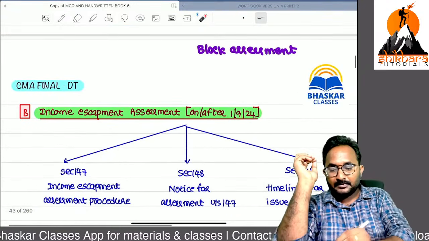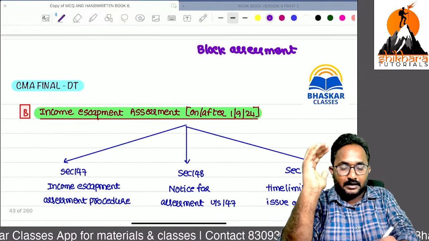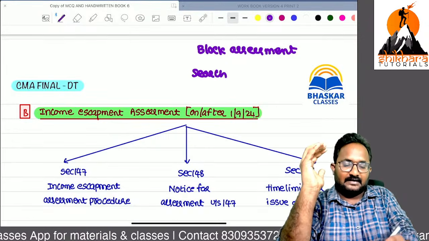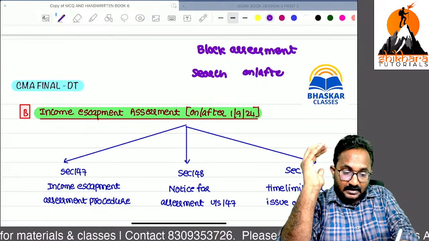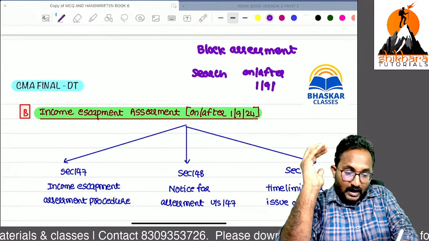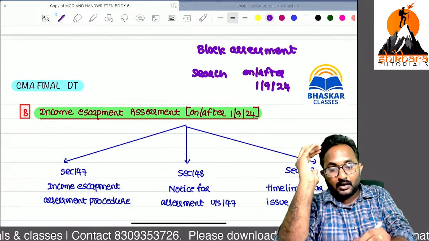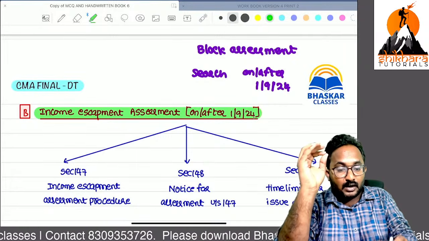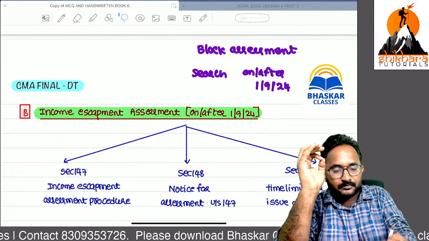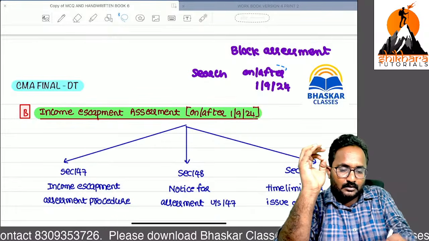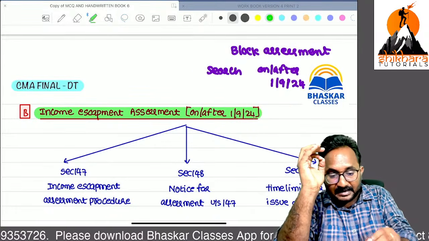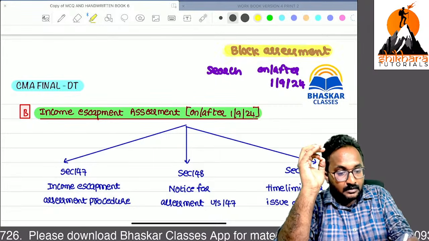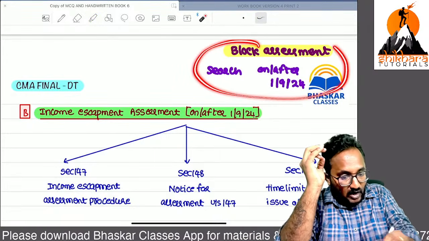Now remember, block assessment is introduced if any search, seizure, etc. is conducted or initiated on or after 1/9/2024. Now, what happened? Because of this introduction of the block assessment concept, this is an amendment, to be honest.